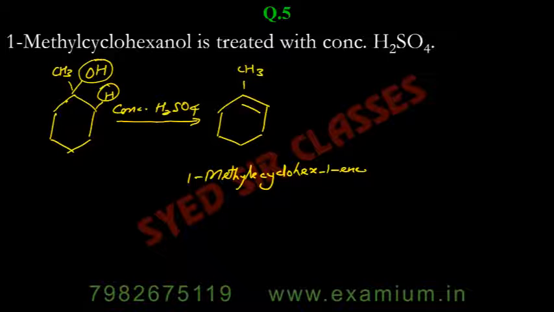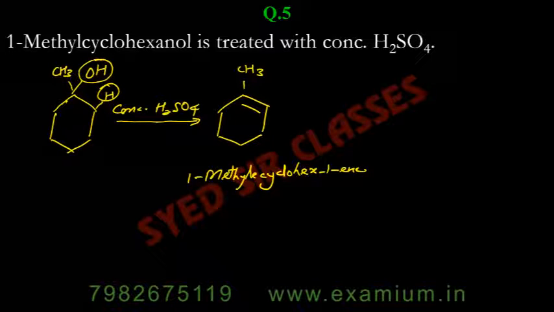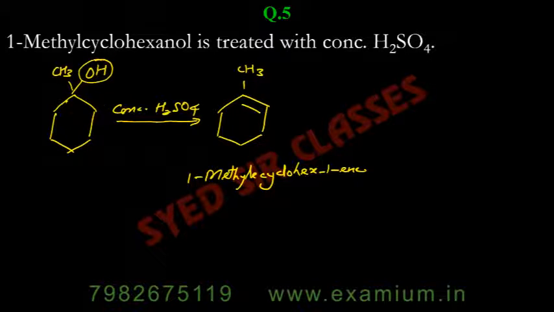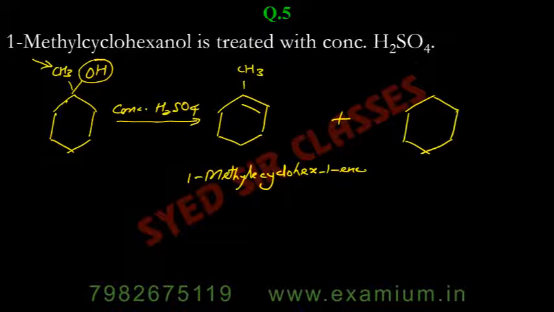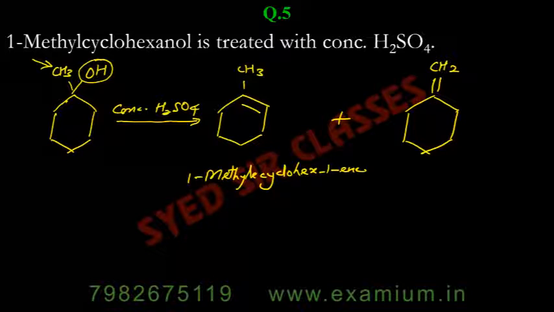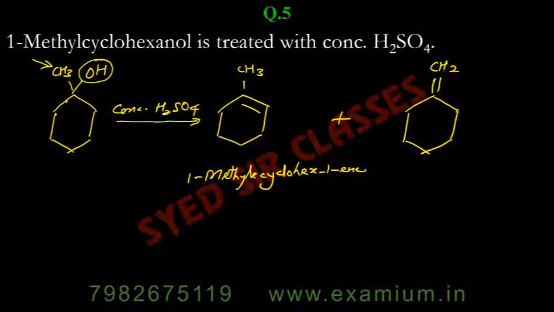But along with that, there is another minor product where OH is removed from this carbon, but hydrogen is removed from the methyl group. Only up to some extent, okay? That's why it is a minor product, less than 5%. So in that case, what will happen? The OH group will go away and it will take one hydrogen also from the CH3 group.